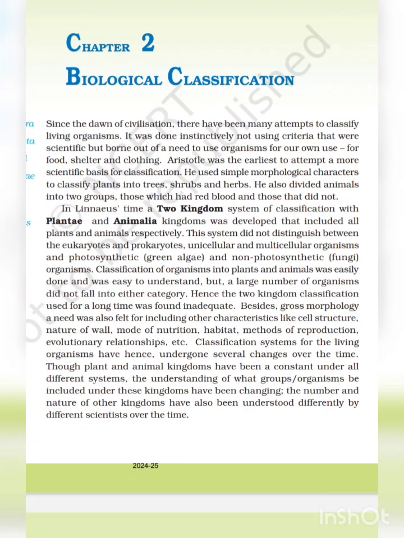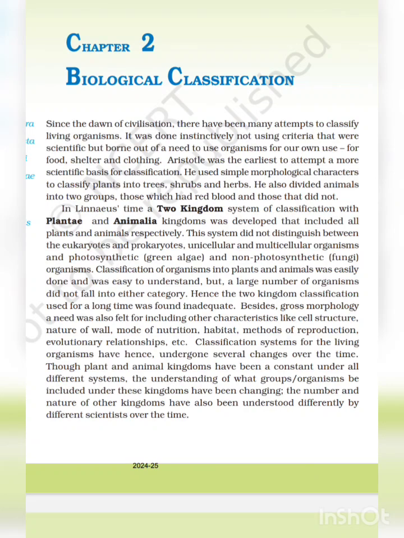Aristotle was the earliest to attempt a more scientific basis for classification. He used simple morphological characters to classify plants into trees, shrubs, and herbs. He also divided animals into two groups, those which have red blood and those that did not.